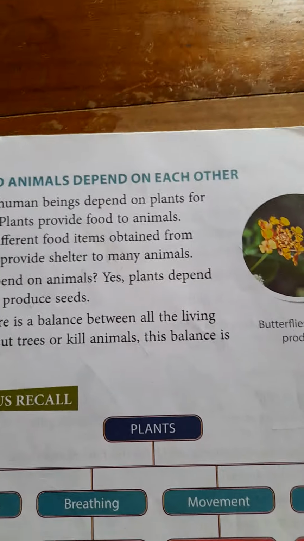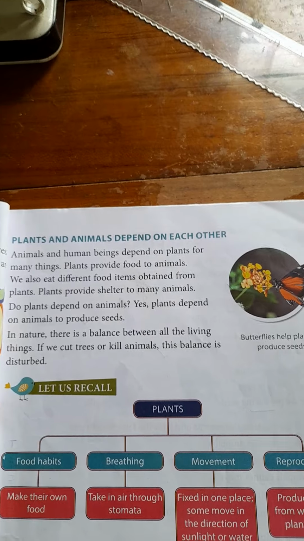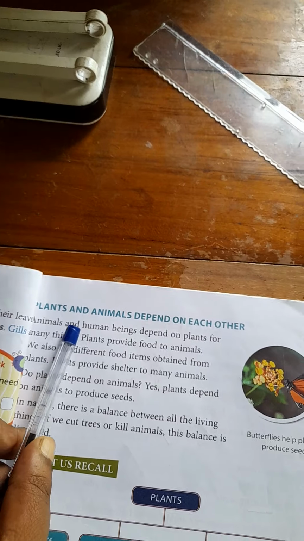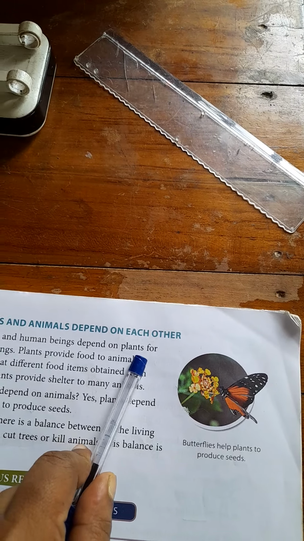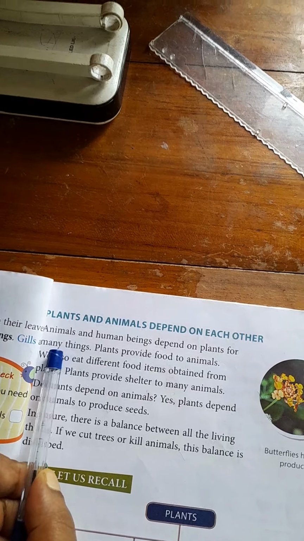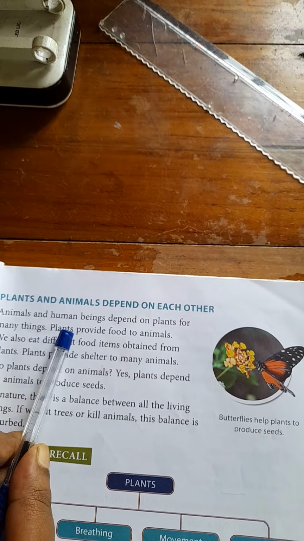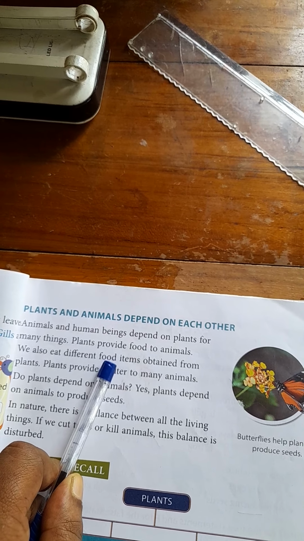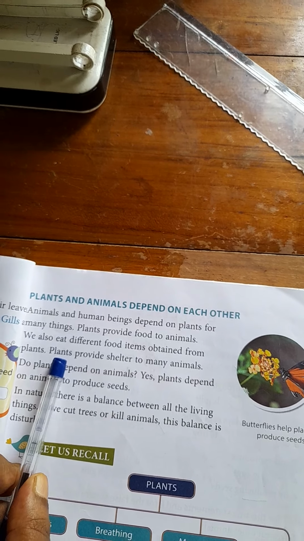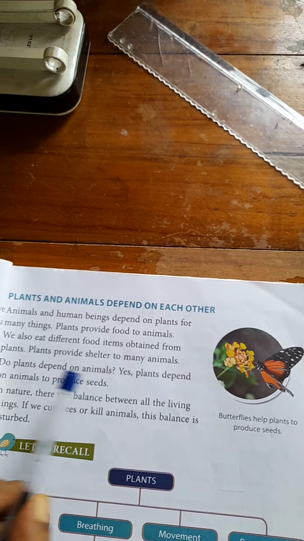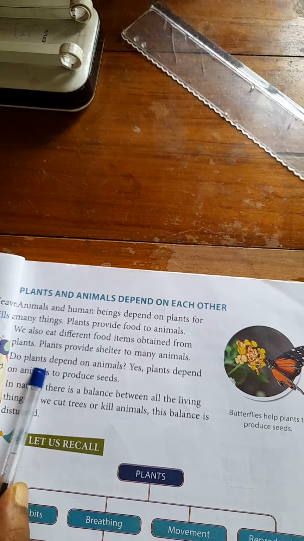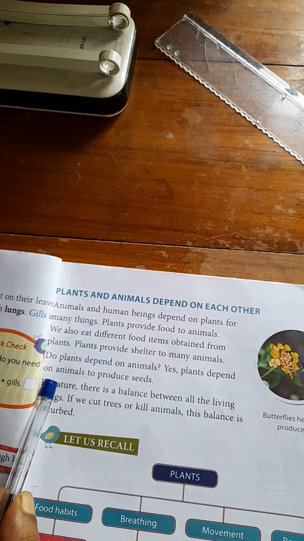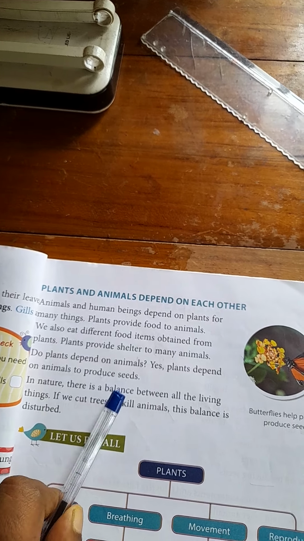So the next one is plants and animals depend on each other. We know that animals and human beings depend on plants for many things. Plants provide food to animals. We eat different food items obtained from plants. Plants provide shelter to many animals. Do plants depend on animals? Yes, plants depend on animals to produce seeds.